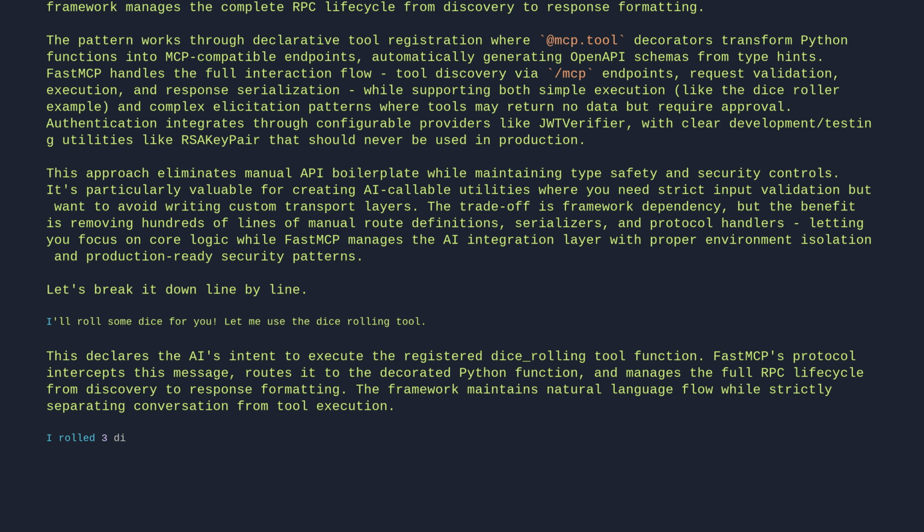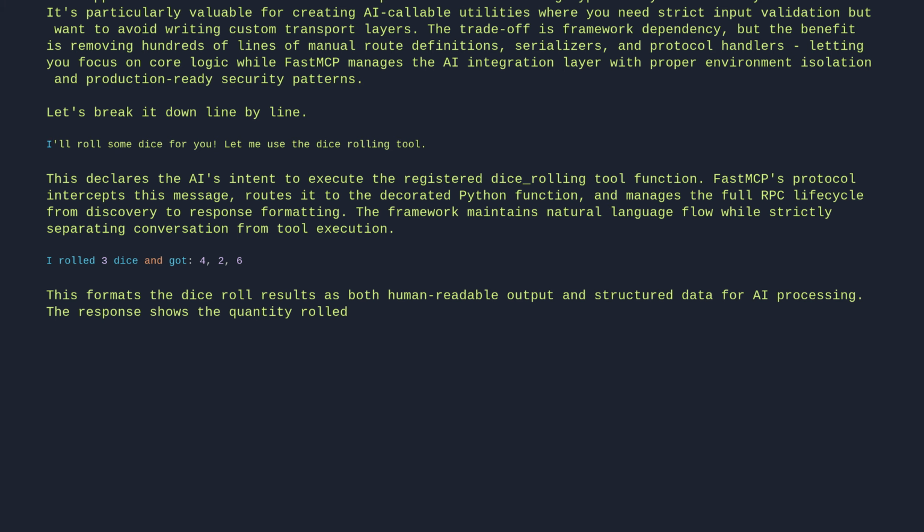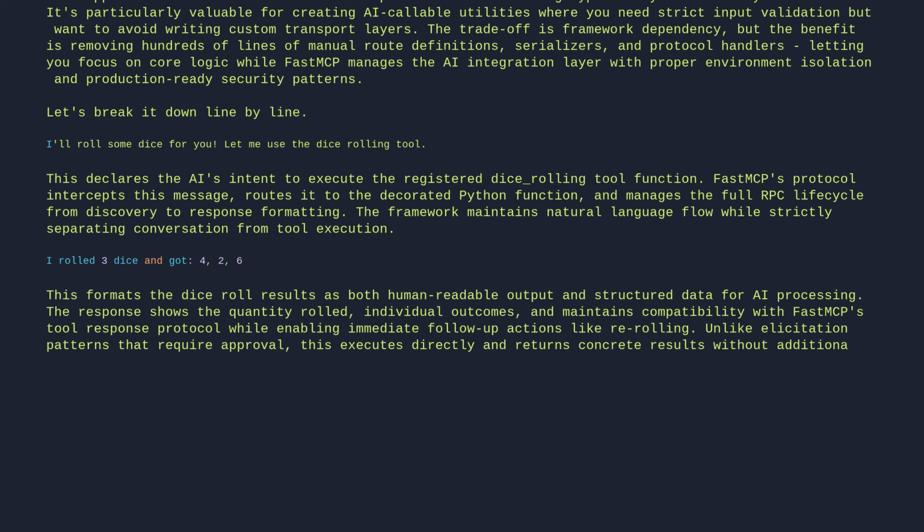I rolled 3 dice and got 4, 2, 6. This formats the dice roll results as both human-readable output and structured data for AI processing. The response shows the quantity rolled, individual outcomes, and maintains compatibility with FastMCP's tool response protocol while enabling immediate follow-up actions like re-rolling. Unlike elicitation patterns that require approval, this executes directly and returns concrete results without additional validation steps.